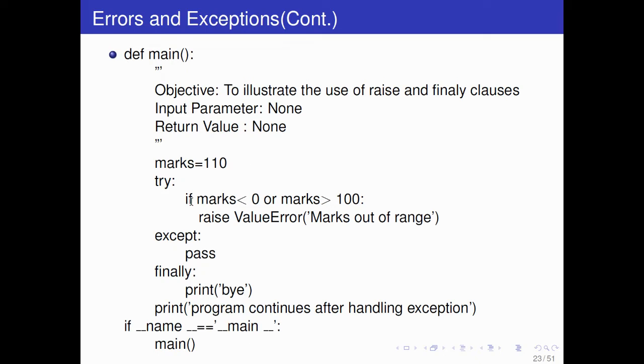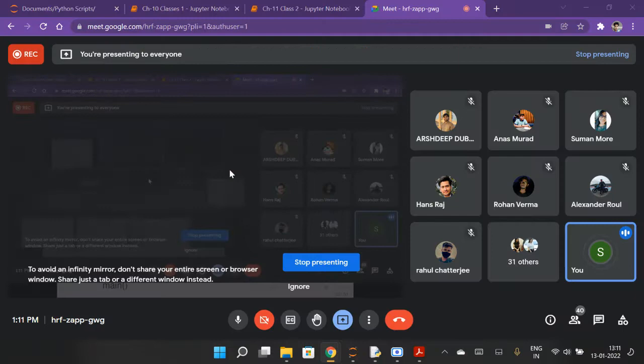If you run this program, what will be the output? Can anyone tell me? Marks we have given is 110. Sir, error.